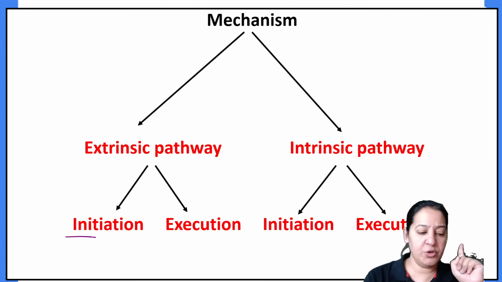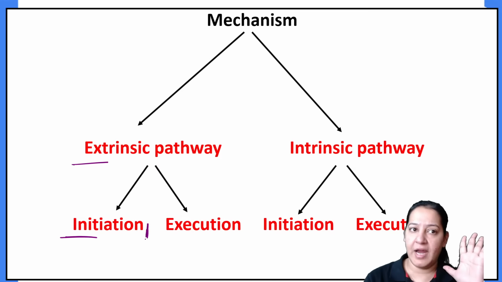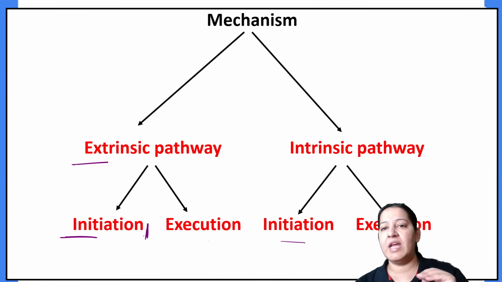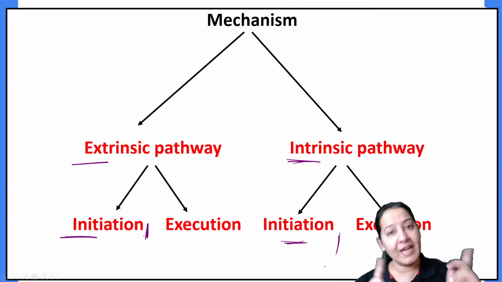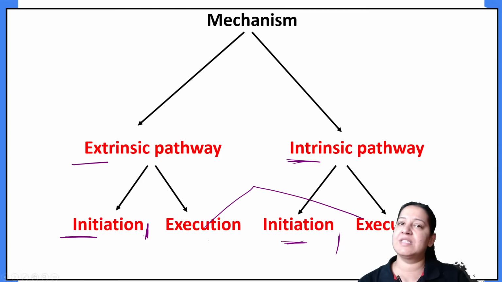So first I will teach you initiation of the extrinsic pathway. I will start the story and leave it in the middle at intermission. The story after intermission I will tell you later on. Then I will tell you another movie story, initiation of the intrinsic pathway. Again, I will leave the story at intermission. After intermission, the story of the two movies is the same. So after intermission, execution is the same for both. Give me a thumbs up if you got it.